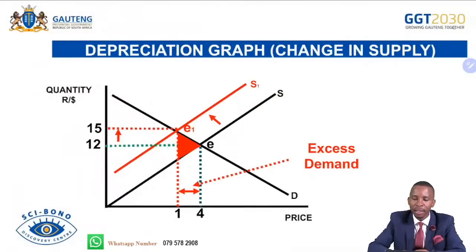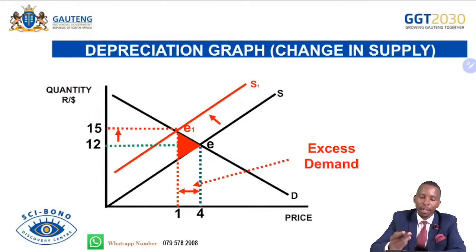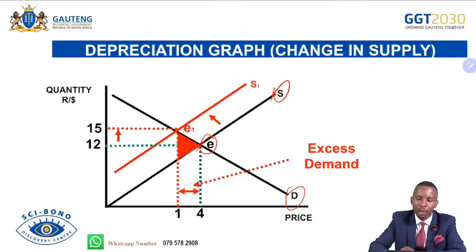And then the change in supply. That's when the supply is declining, but the demand remains high. So let's look at this one. Original point, supply, original demand curve. They meet at the equilibrium. The amount is 12. So this is the quantity.